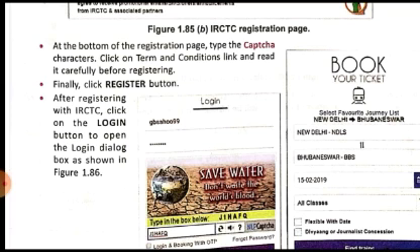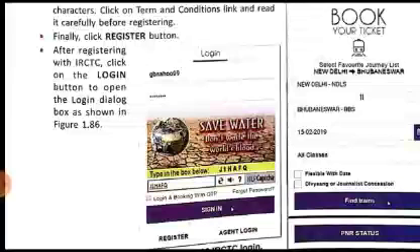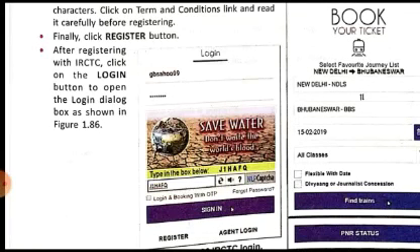Again this dialog box will appear. You have to enter your username and password, and then you have to enter the CAPTCHA again, so that the system ensures that the person logging into the website is a human being, and there is no automatic login by any software.